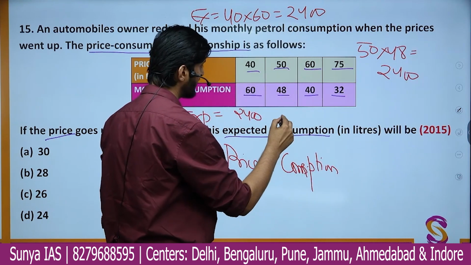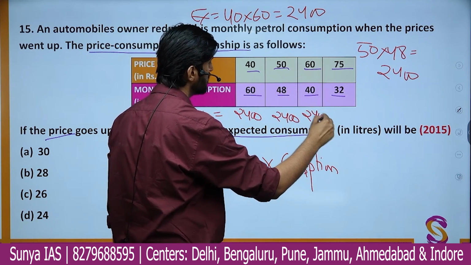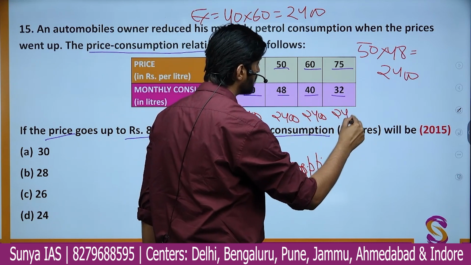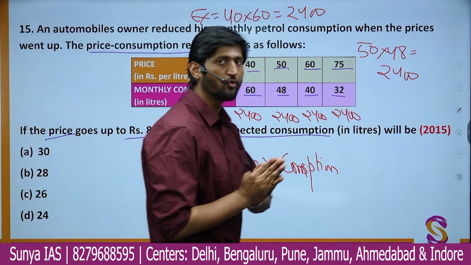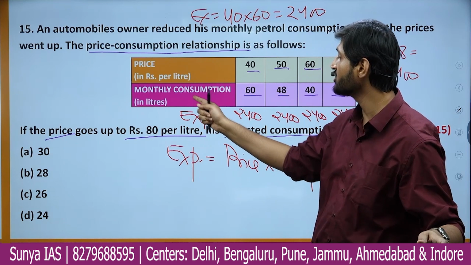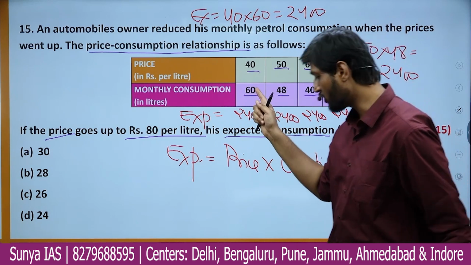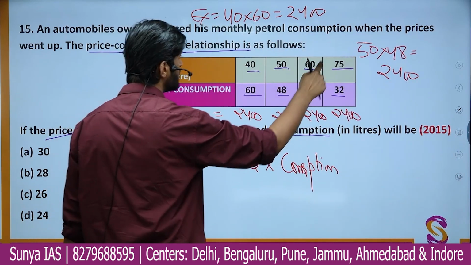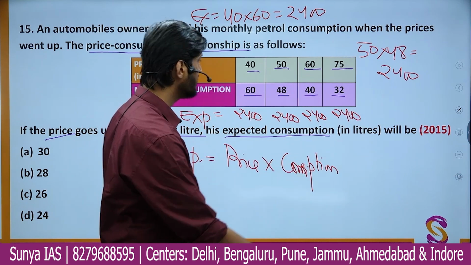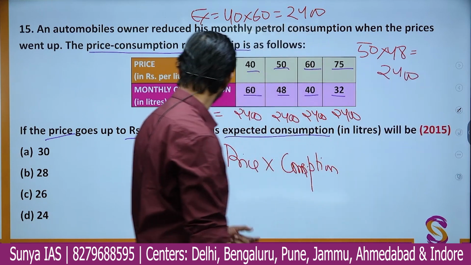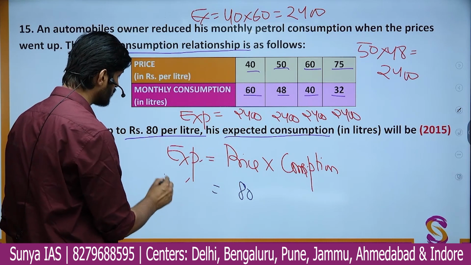Similarly, when we have the case of 50 into 48, again the expenditure is coming out to be 2400. When we multiply 60 into 40, again we get 2400, and similarly here also we will get 2400. So in all the cases, total expenditure is coming out to be rupees 2400. Now this question mentions nothing about the expenditure, but this is something that you have to observe. That is the basic idea. So if the price of petrol goes to rupees 80 per liter, he will again be spending rupees 2400 on it.